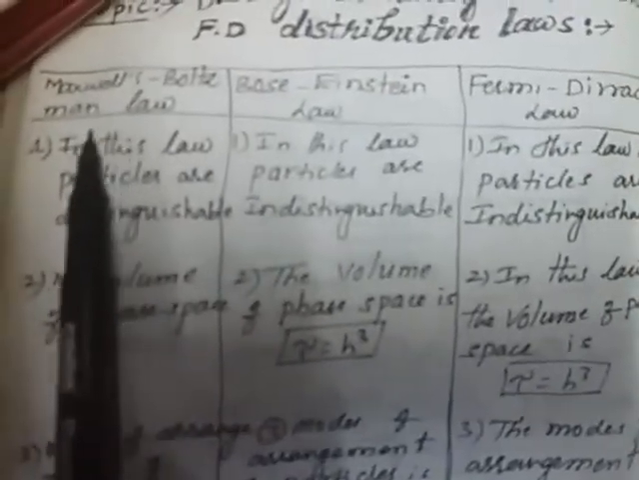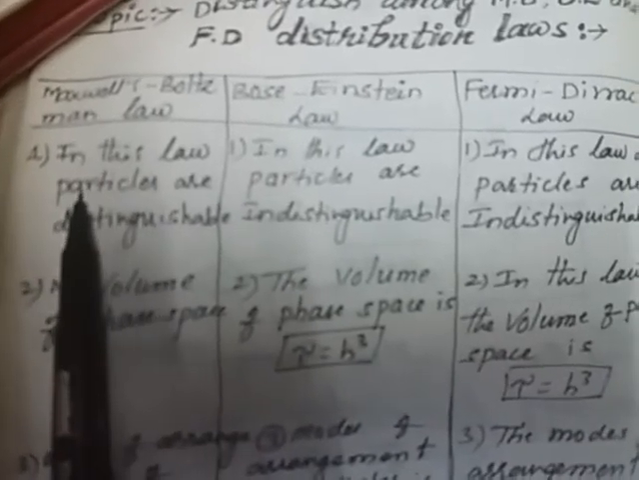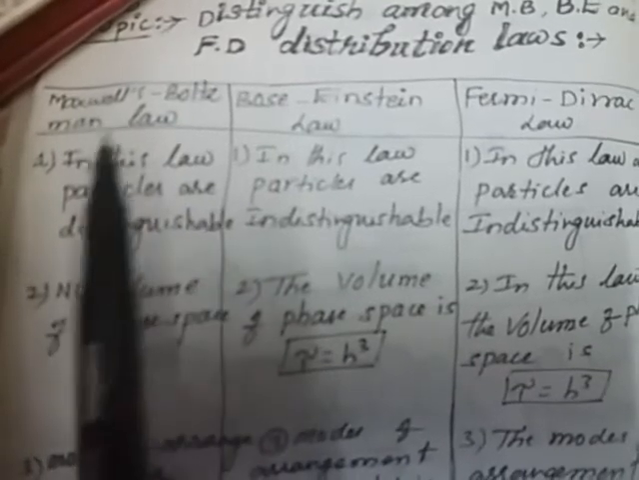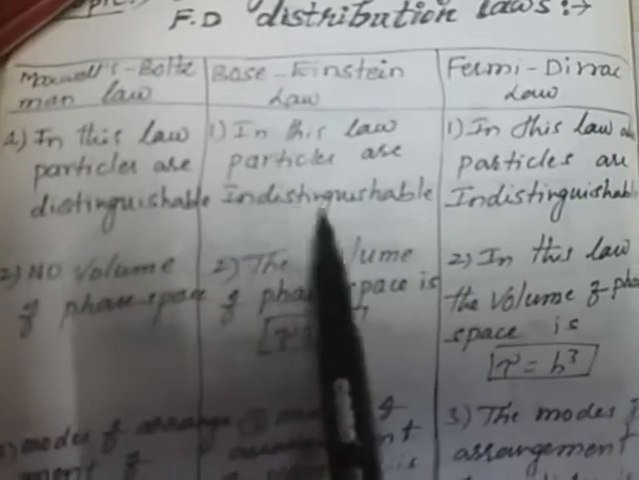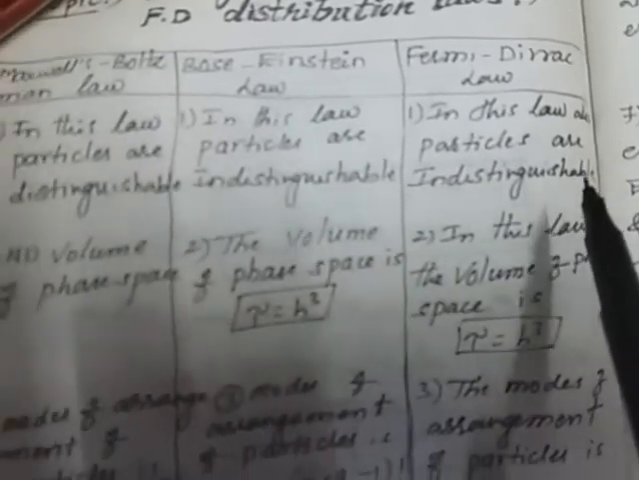In the first law, Maxwell-Boltzmann law, what is the first point? In this law, particles are distinguishable. So we can easily distinguish the particles in the Maxwell-Boltzmann distribution law. But in the Bose-Einstein distribution law, the particles are indistinguishable; they cannot be separated. Similarly, in the Fermi-Dirac distribution law, the particles are also indistinguishable.